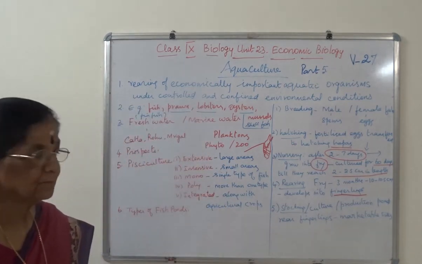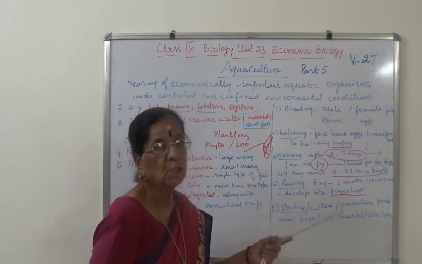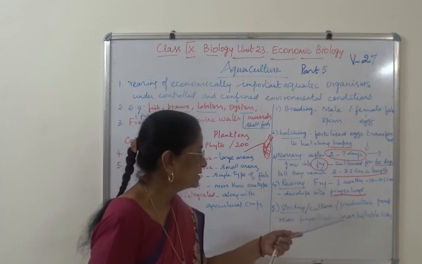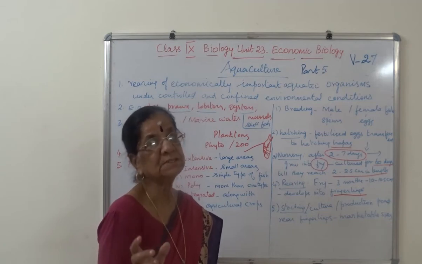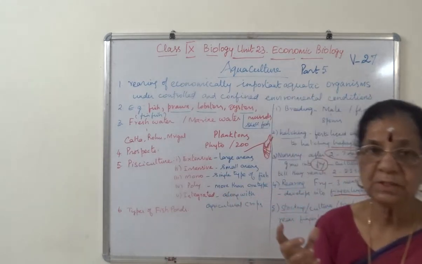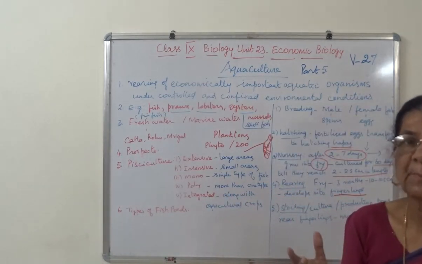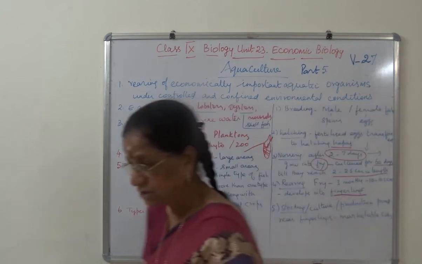I hope you understand. Then comes the stocking or culture or production pond, where these fingerlings are grown to a marketable size. Sizable fishes should be sold in the market. So it is said that in the stocking pond, the fingerlings are reared till they reach marketable sizes. I hope you follow. So this is for types of fish pond.